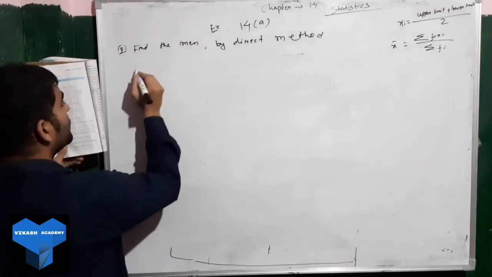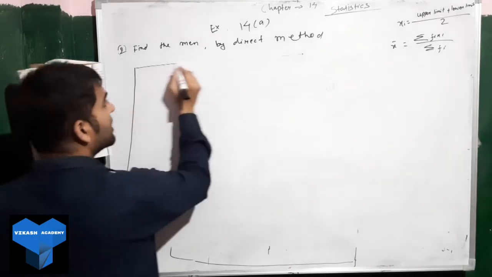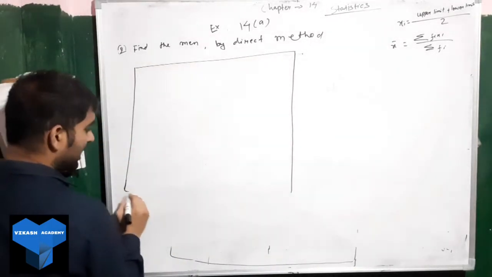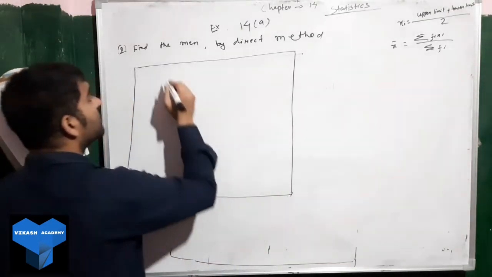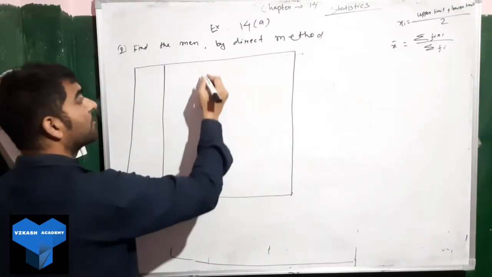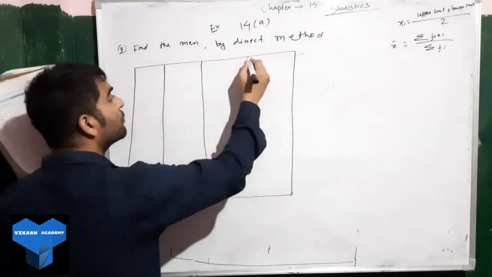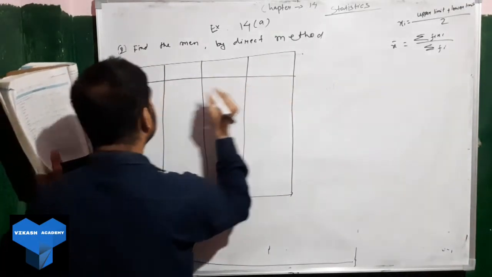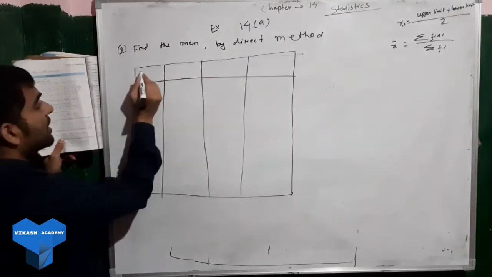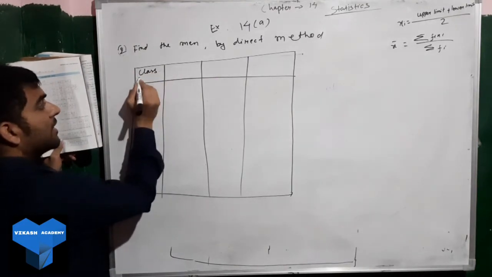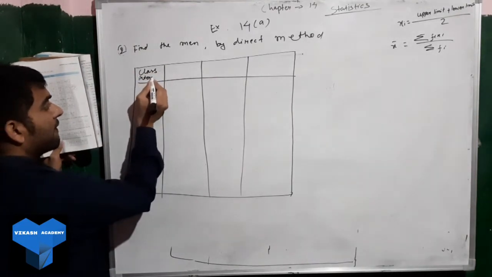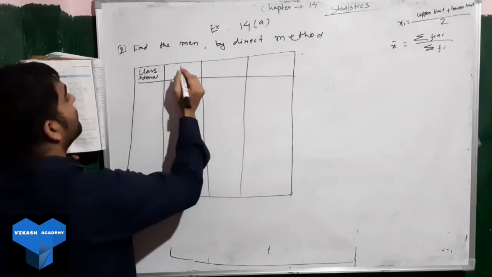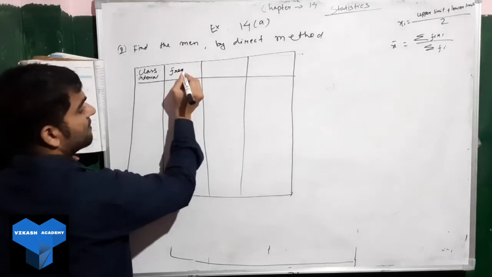For question number 2, I will directly make the table here. We have enough space to write the table nicely. I said how many columns? 4. So 1, 2, 3, 4. In the first one, you write whatever is given in the question, the class interval. Next we have the frequency.